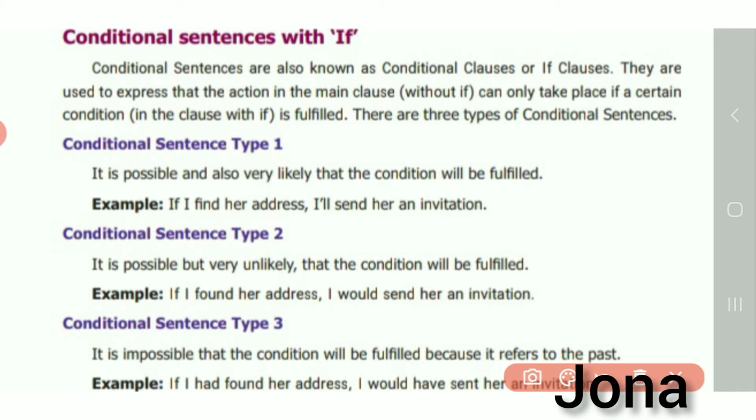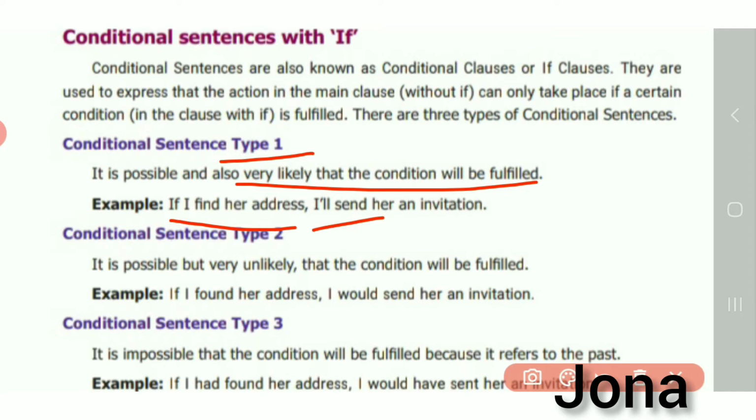Look at the first one, conditional sentence type 1. It is possible and also very likely that the condition will be fulfilled. Look at the example clearly: If I find her address, I will send her an invitation.